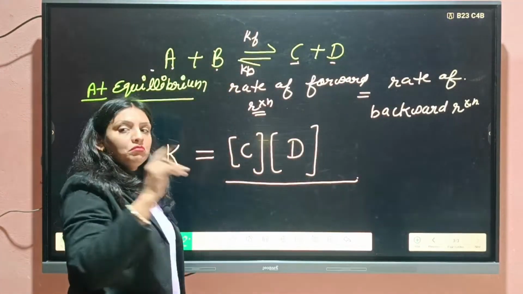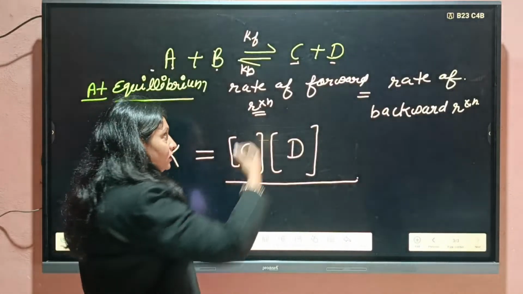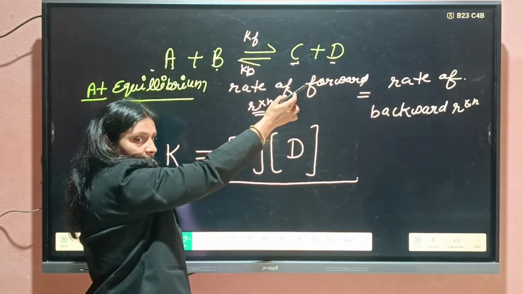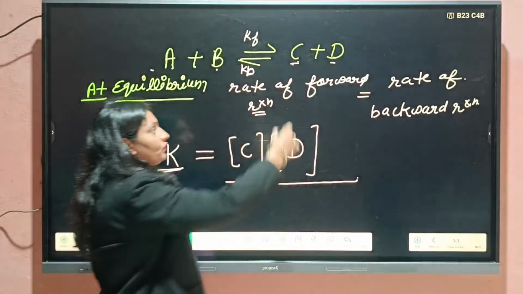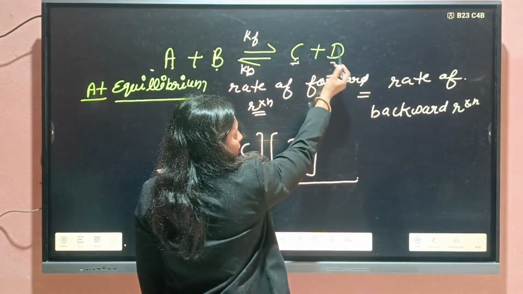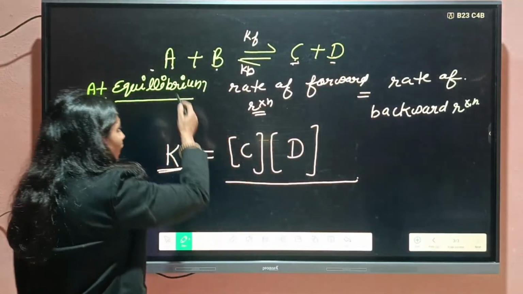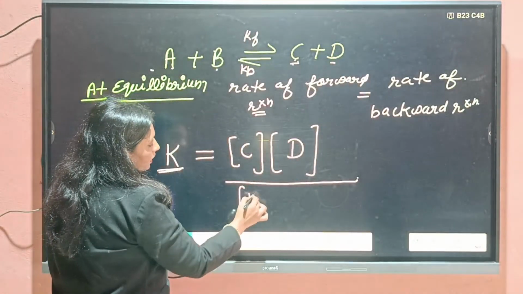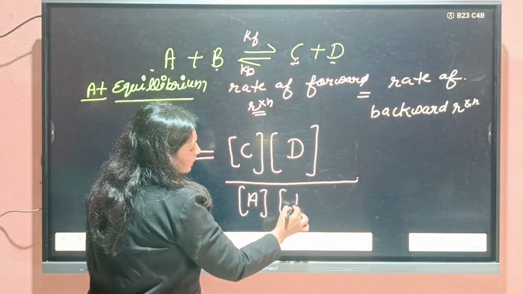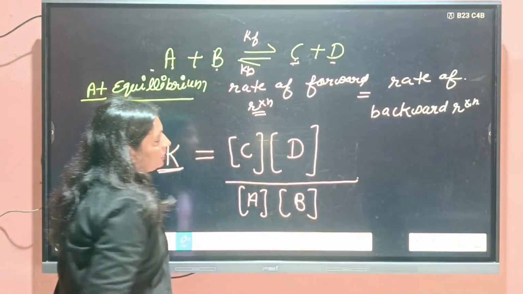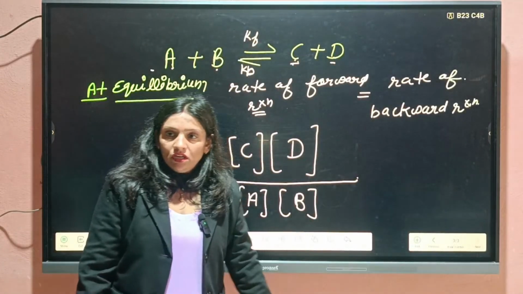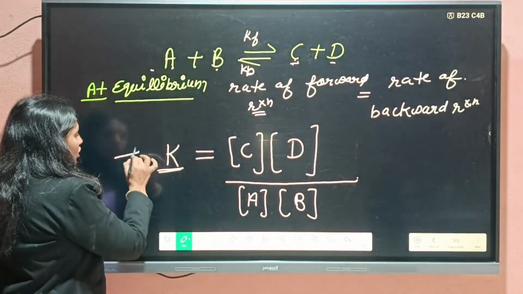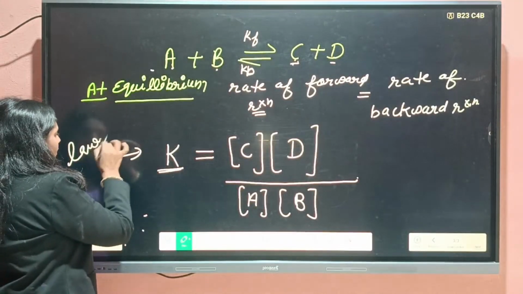One product means multiplication, okay, and one product means products here, okay. So here equilibrium constant is equal to the product of the concentration of product divided by product of the concentration of reactants. This will be the relationship between concentrations of the reactant and product. And student, this is known as the law of chemical combination.